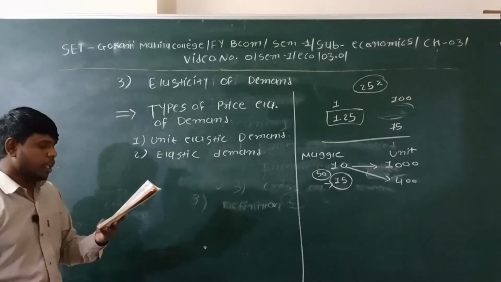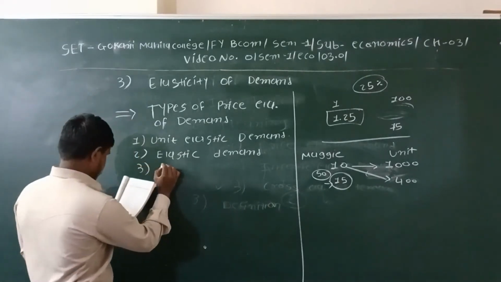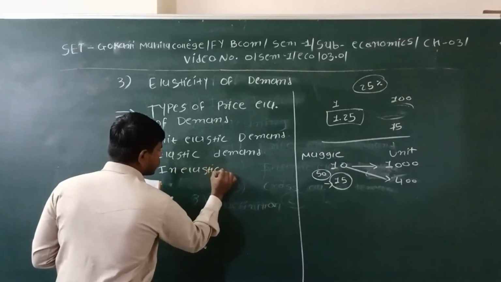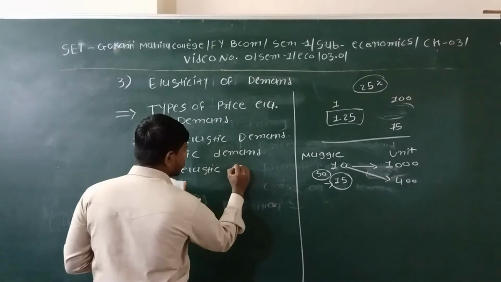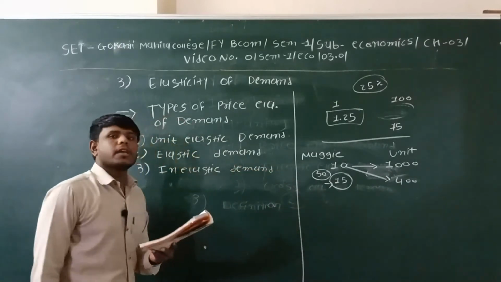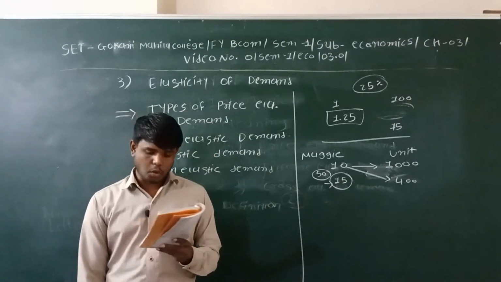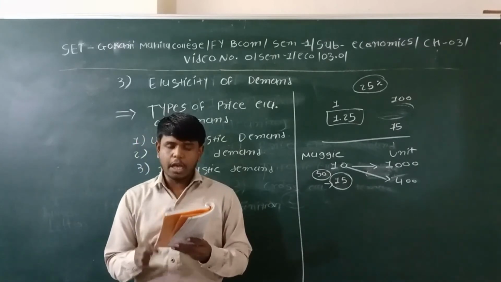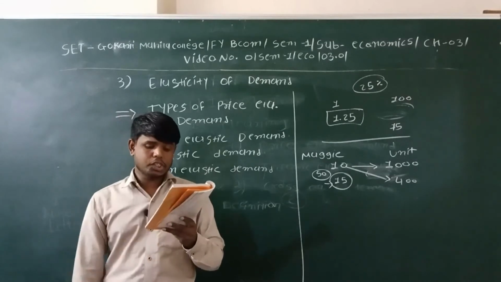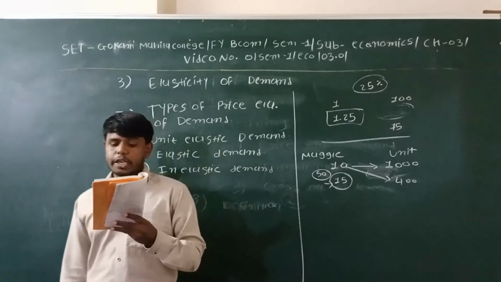Next is inelastic demand. The third is inelastic demand, or elasticity of demand less than unit, or less than 1. When percentage change in demand is less than percentage change in price, it is called inelastic demand.